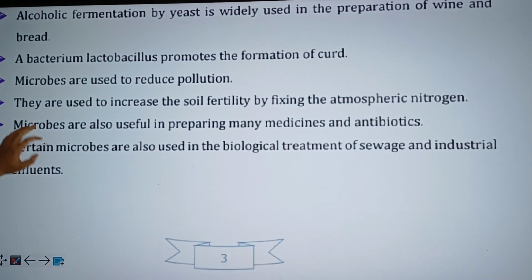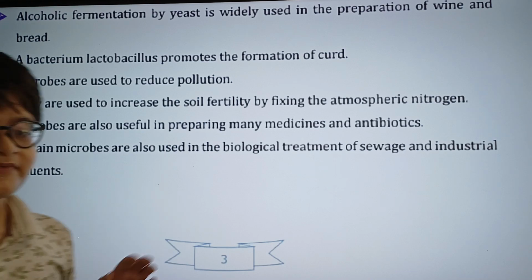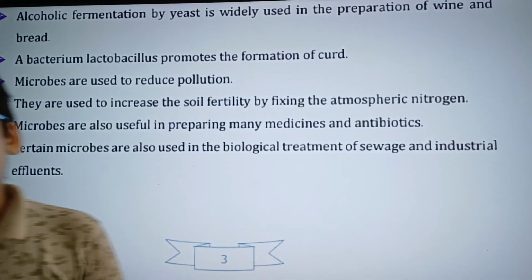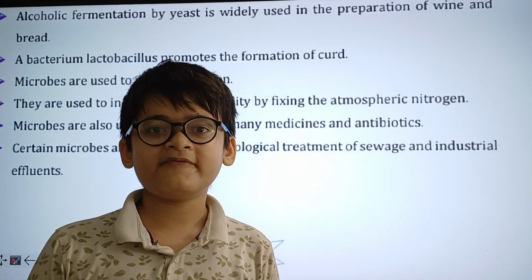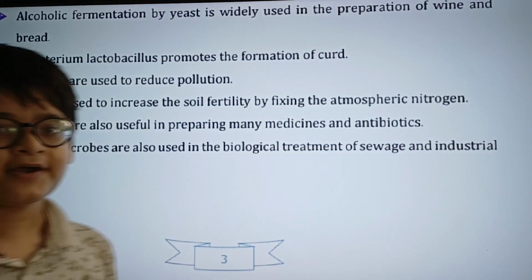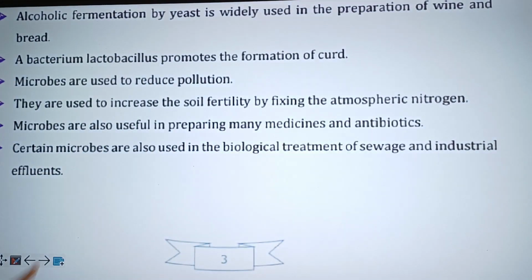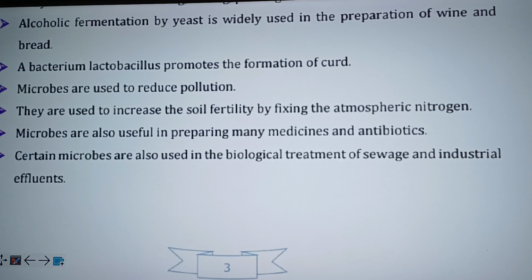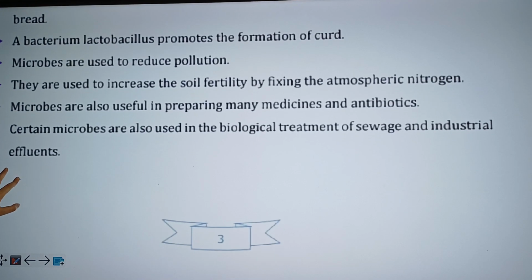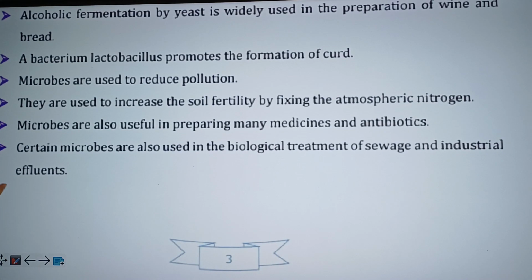Alright. And the fourth point. Microbes are used to reduce pollution. The reason why they can reduce pollution is because they are capable of decomposing various wastes. Decomposing dead bodies and animal waste and the likes. Hence why they are used to reduce pollution. Other than that, they can also take away other stuff out of the seas and the oceans.